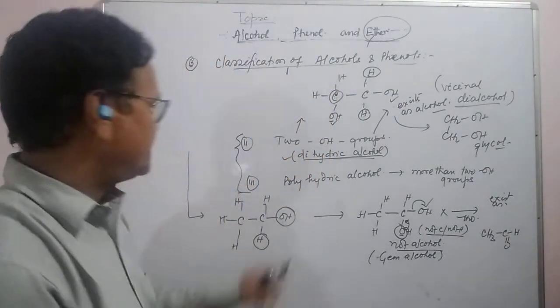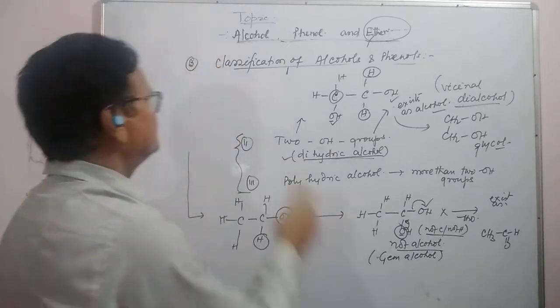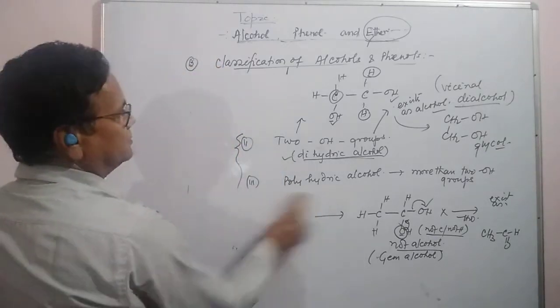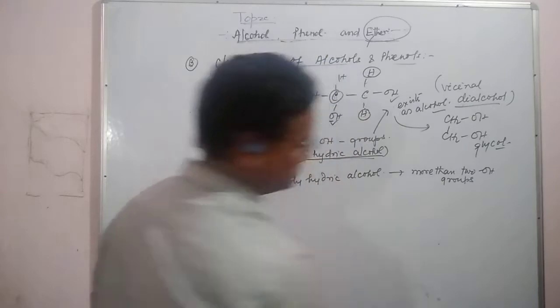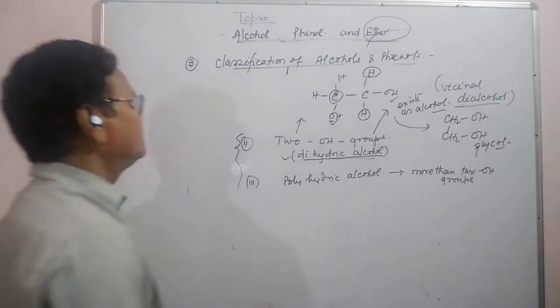Now we will go to polyhydric alcohol. Polyhydric alcohol will contain three or more OH groups.